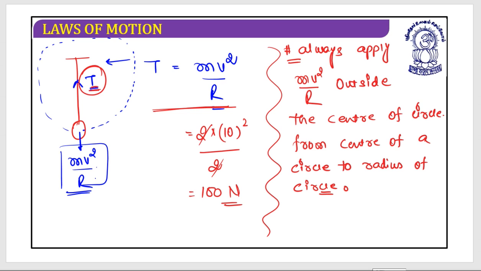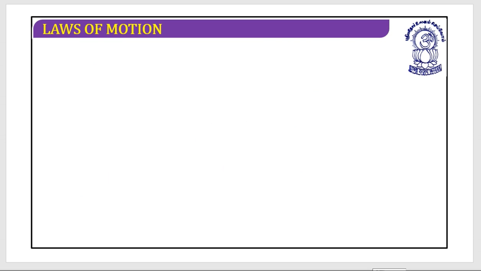Is it clear? Any confusion? No? Great. So now let's work on the next question.